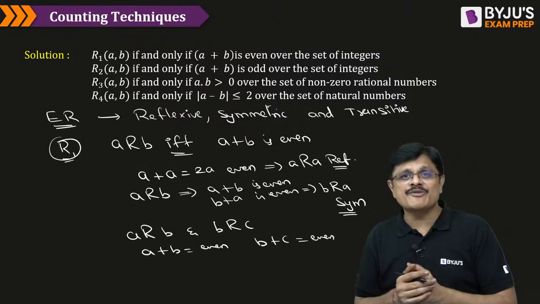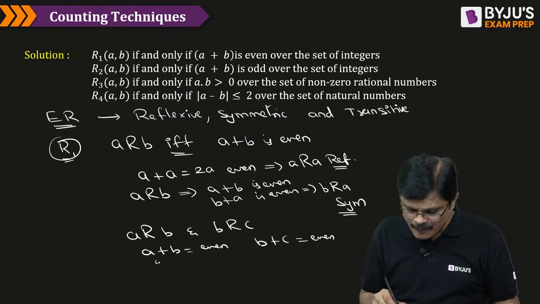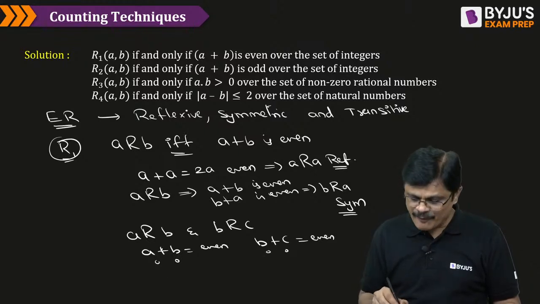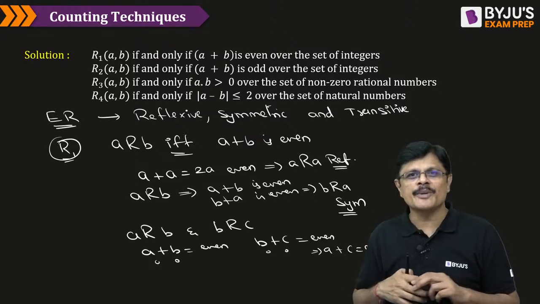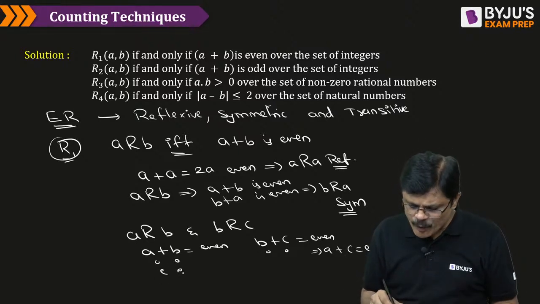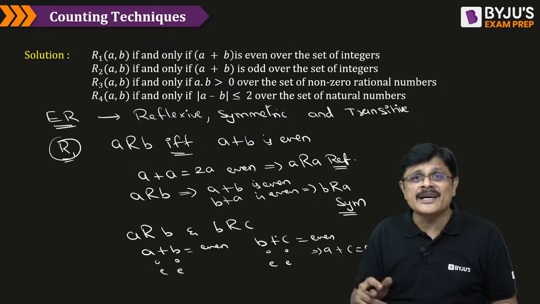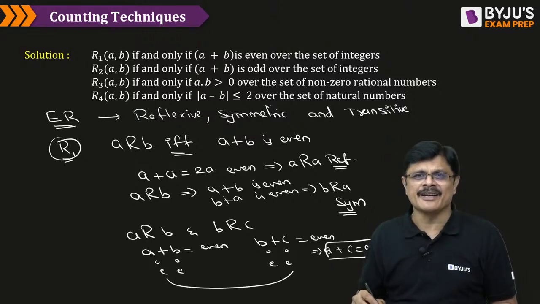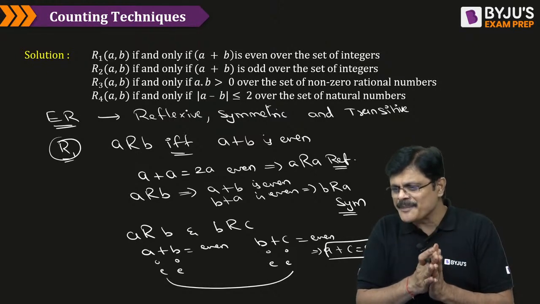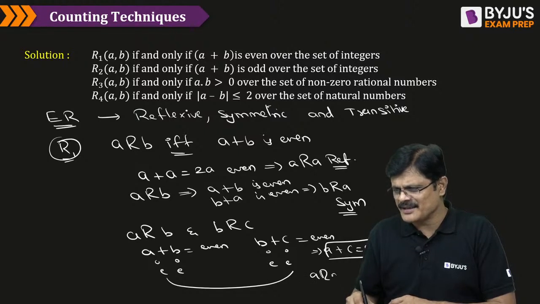When the sum of two numbers is even, either both are even or both are odd. Suppose B is odd, here C must also be odd. Therefore, A plus C also becomes even. And suppose both are even, because B is even, C must be even, so that their sum is even. So A plus C also becomes even. That is, whenever A is related to B and B is related to C, then A is related to C, my dear friends.